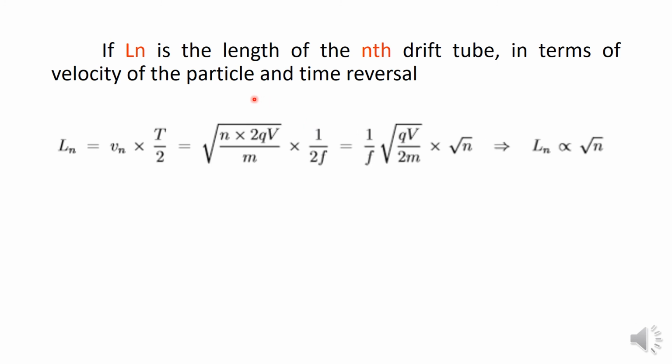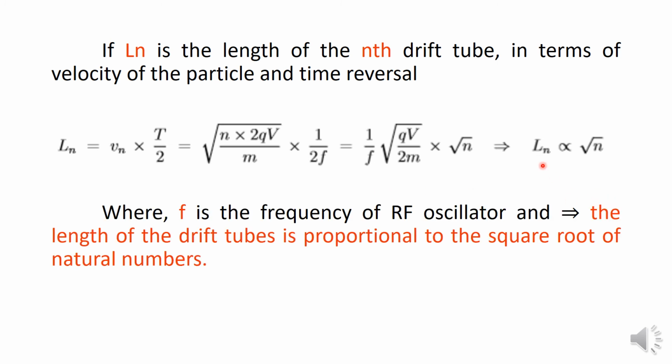Here n represents the electrode number, and therefore from this expression you can see that Ln is directly proportional to root of n. The length of the drift tube is proportional to the square root of the natural numbers, that is, n takes values 1, 2, 3, 4, etc. This is about the theory of linear accelerators.